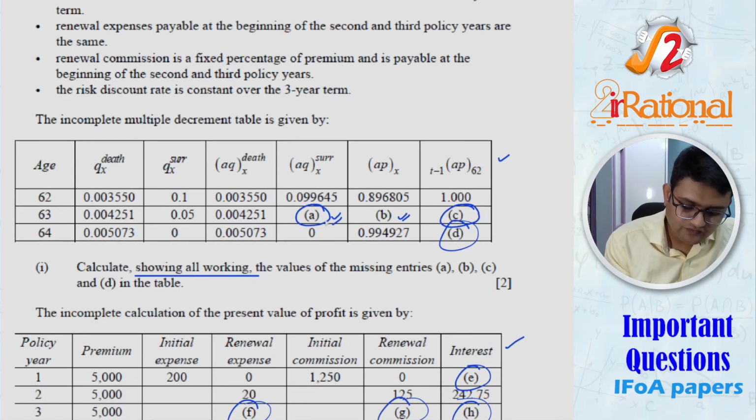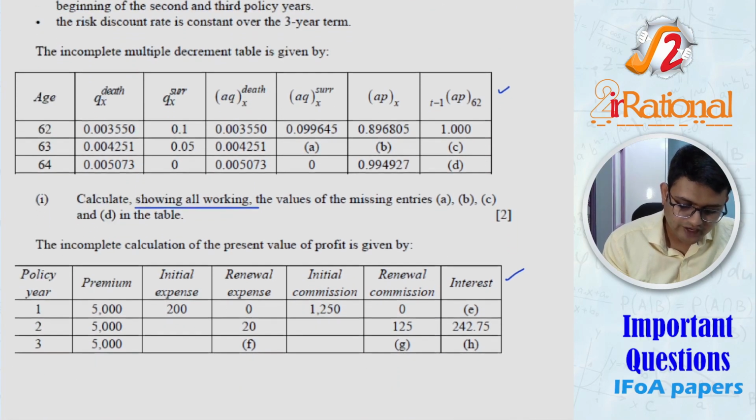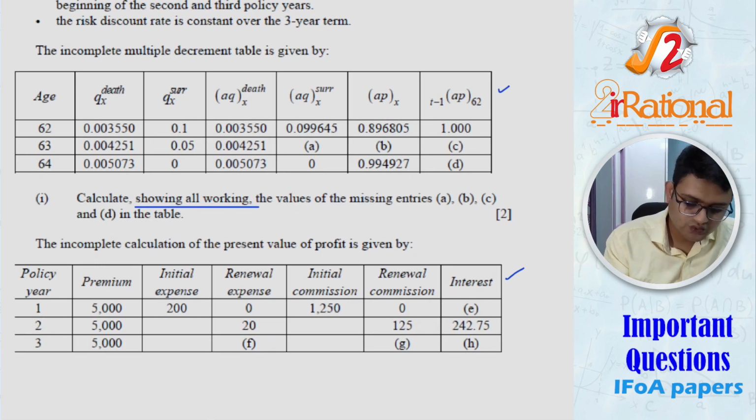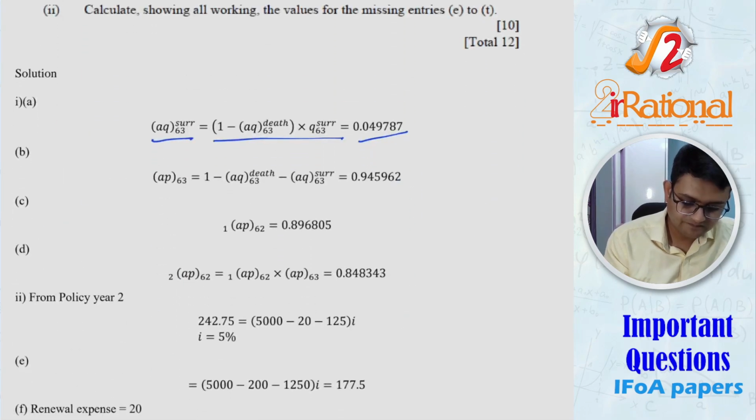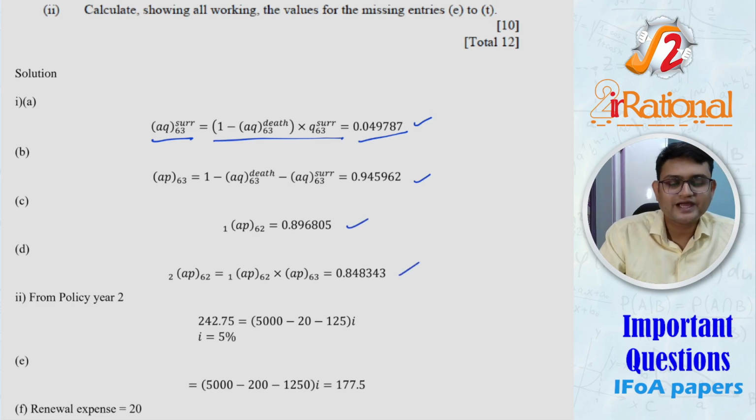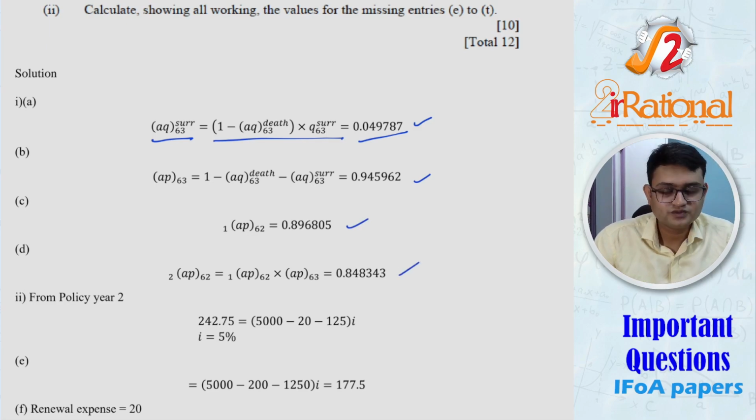Any value will be required more than once to find the other values. So I made sure that I have written everything in Excel, solved it in Excel, and then here I have shown each of the formulas. I just don't have to calculate them. It's important. You can use Excel for calculation purposes.